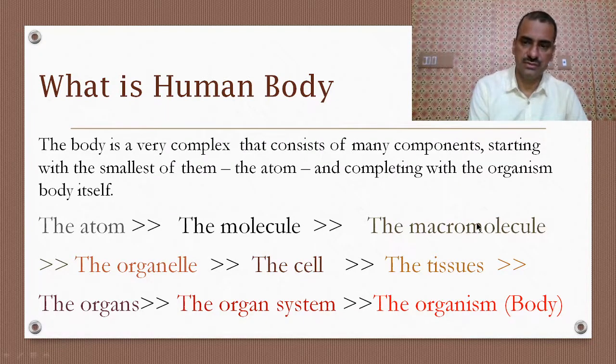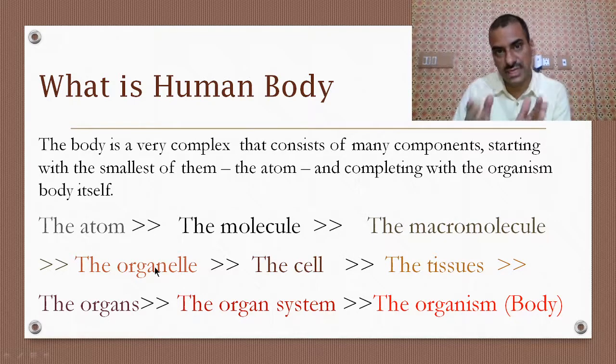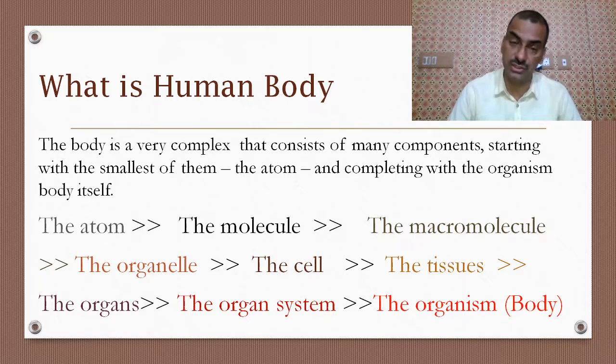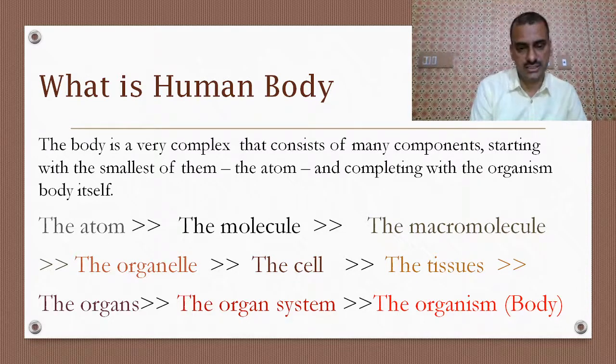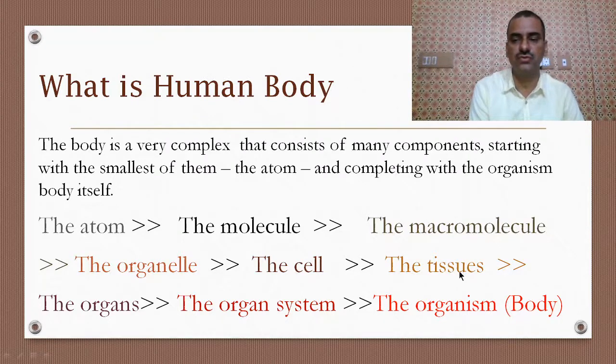Then they become organelles. Organelles are the cell parts. We will discuss them separately in another chapter. Then organelles become a cell, and these cells come together to form tissue, and many tissues group together to become organs. Organs become an organ system, and finally our body is formed.